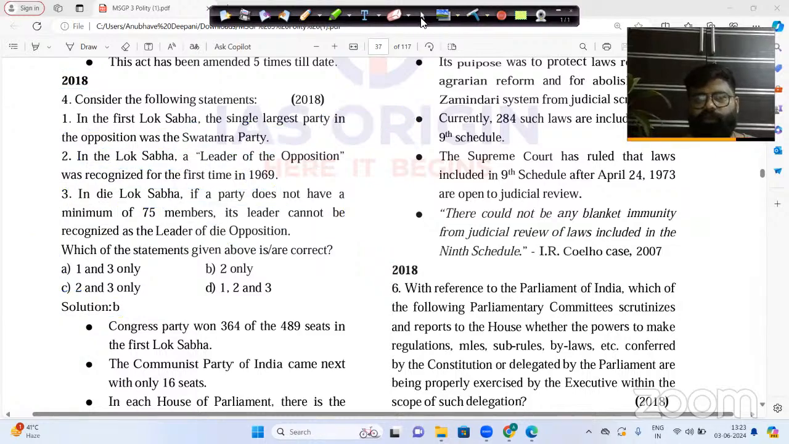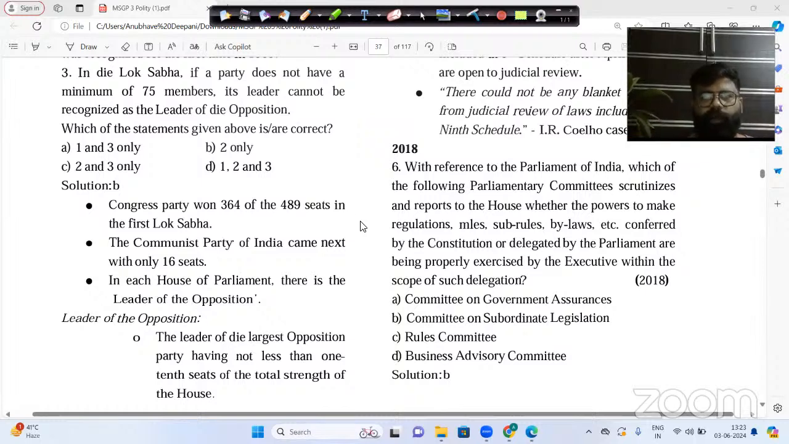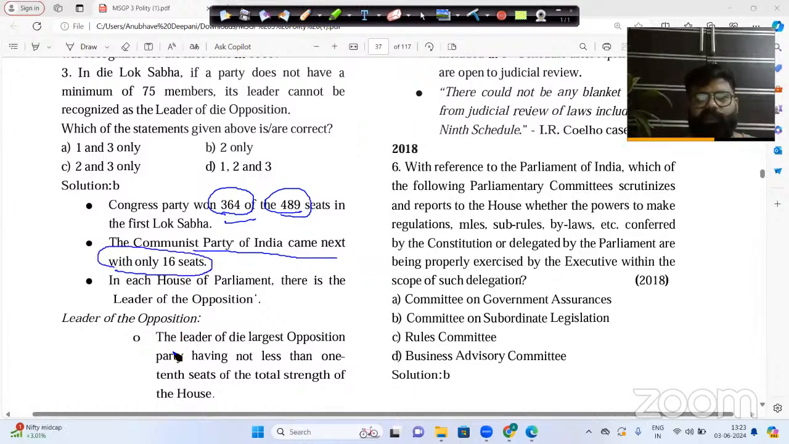Fair enough. Now let us go for the explanation of this particular statement. Now here you can see Congress Party won 364 seats out of 489 seats in the first Lok Sabha, and Communist Party of India was the largest opposition party here with 16 seats.